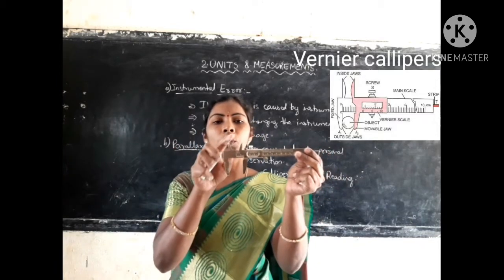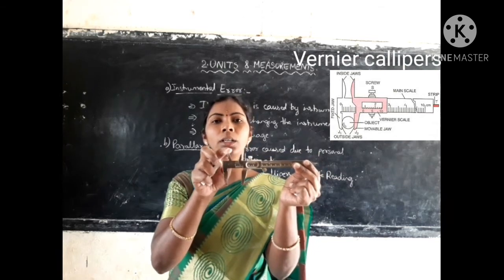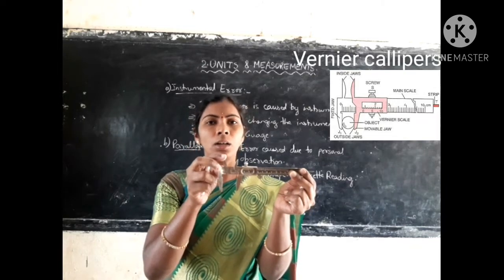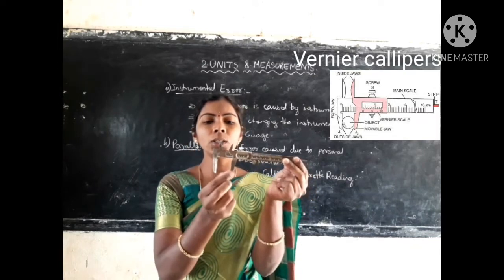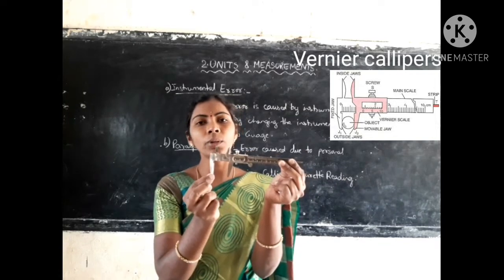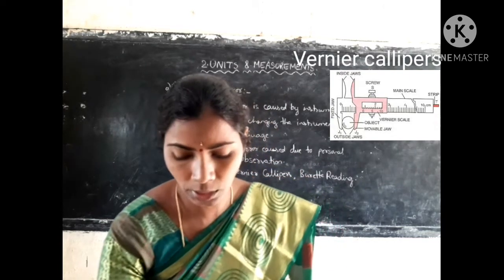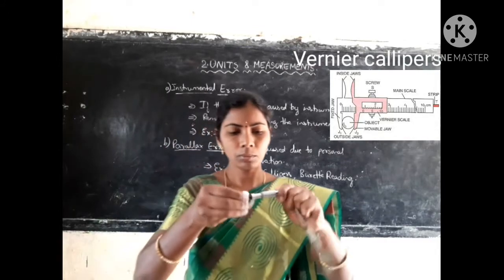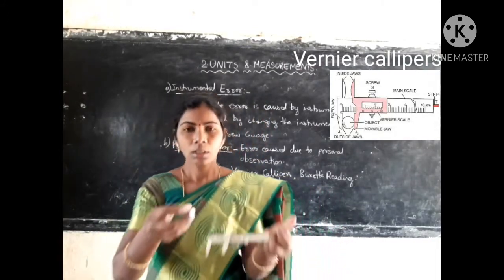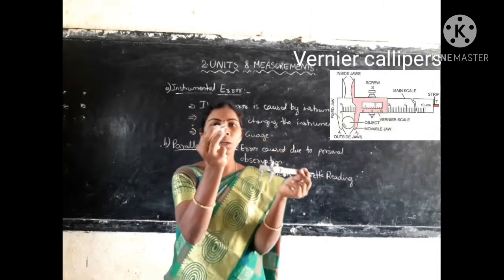So these above two are the internal jaws. These two internal jaws are used for measuring the diameter of any bottle caps or cylindrical objects. Okay, and these two are known as external jaws. These two jaws are used for measuring the diameter or the length of the metal bob. Just now we have seen one metal bob, right? So these external jaws are used for measuring the length of this metal bob.